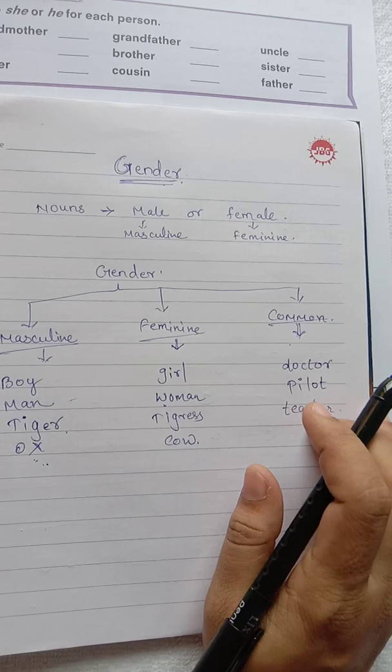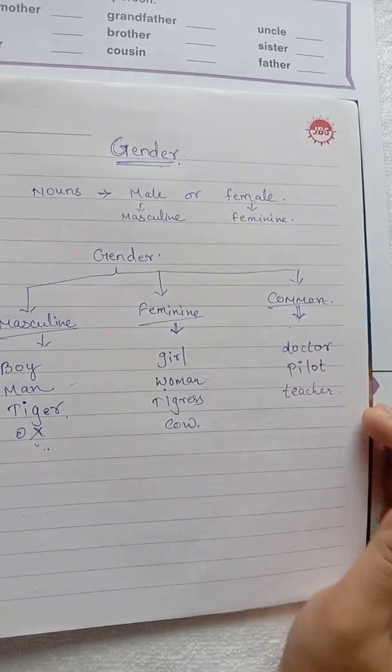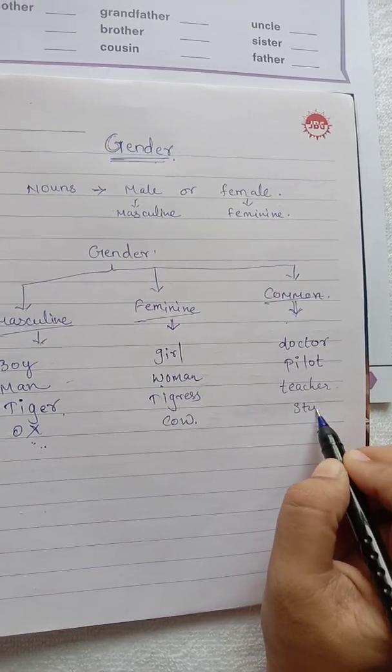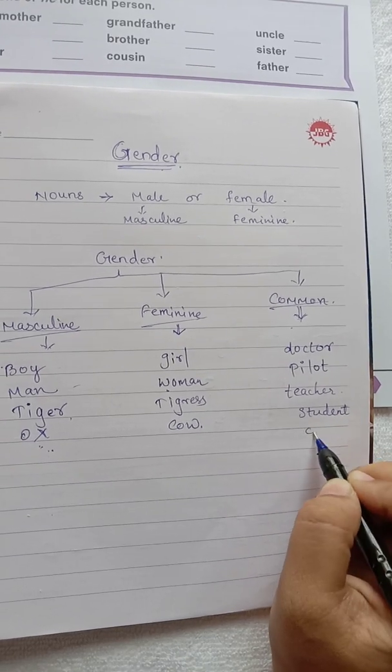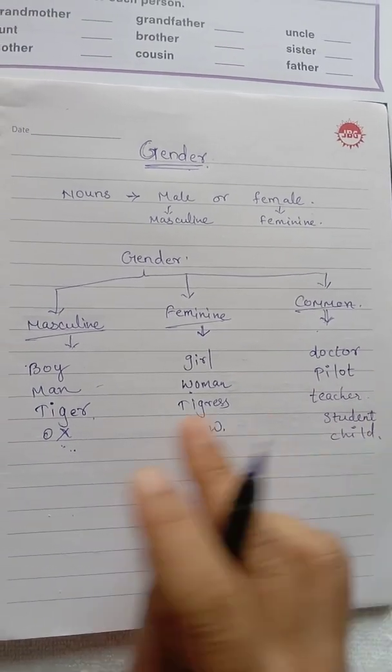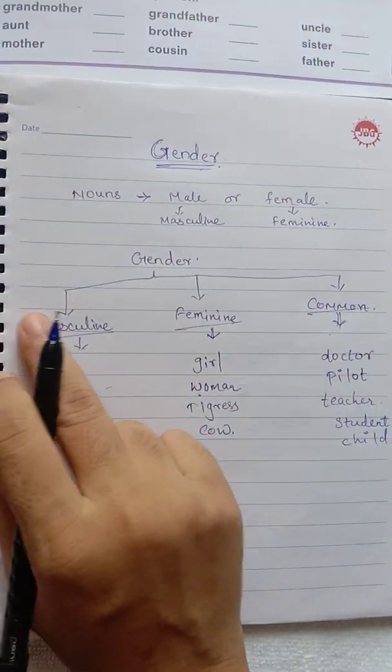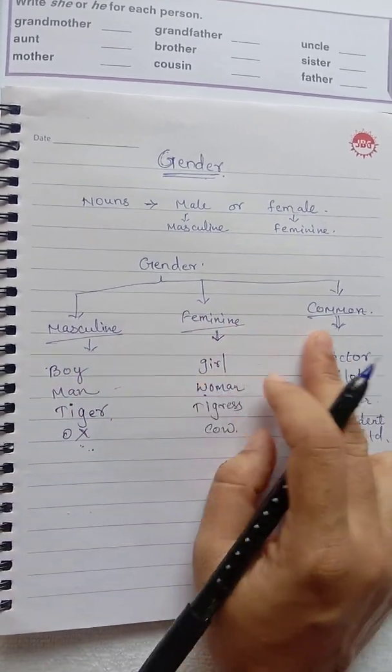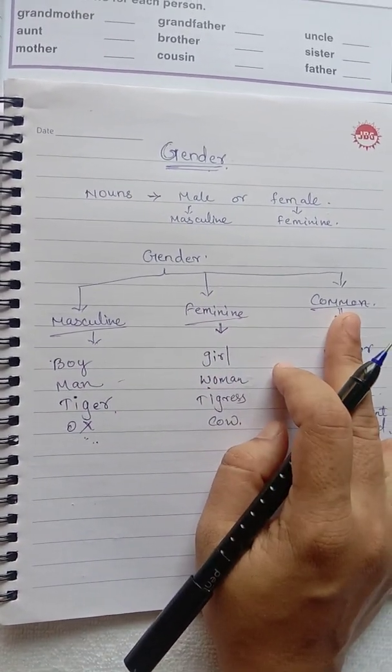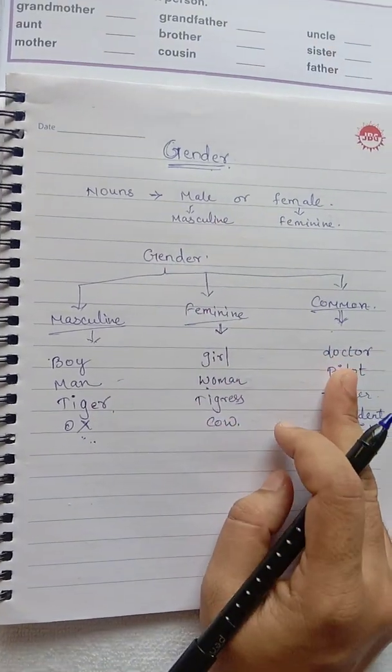Common nouns are used for both males and females. So student, child. Understood? So these are the genders: masculine, feminine, and common gender.